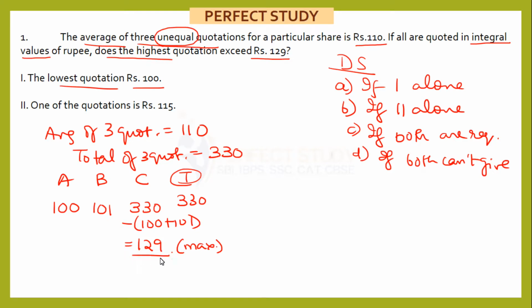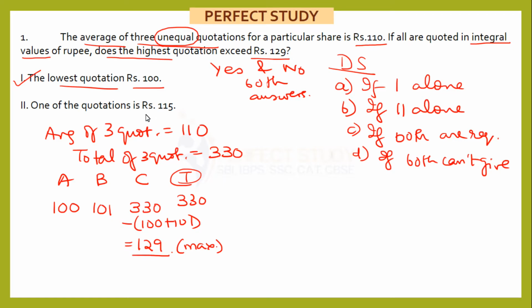When they get an answer no, they think that means that option is not correct, it cannot be answered. No, yes and no both are equally answers. Both are answers. Yes is also an answer, no is also an answer. So statement 1 is giving us an answer. Let's see statement number 2.